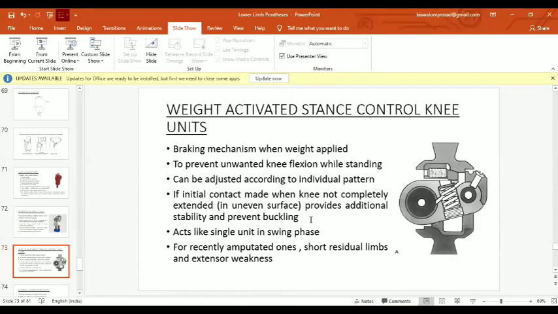If initial contact is made when the knee is not completely extended, it provides additional stability and also prevents knee buckling or flexion. It acts like a single axis unit in swing phase, and it can often be used for recently amputated patients, short residual limbs, geriatric patients or patients with quadriceps weakness.